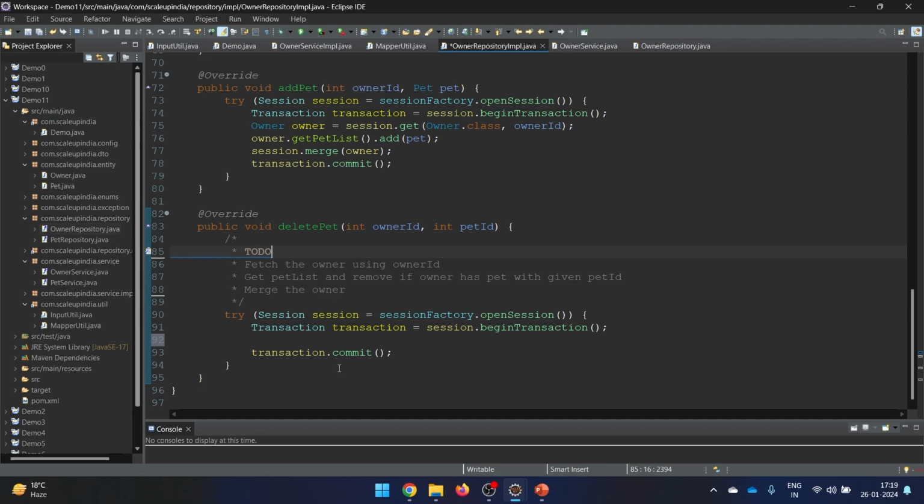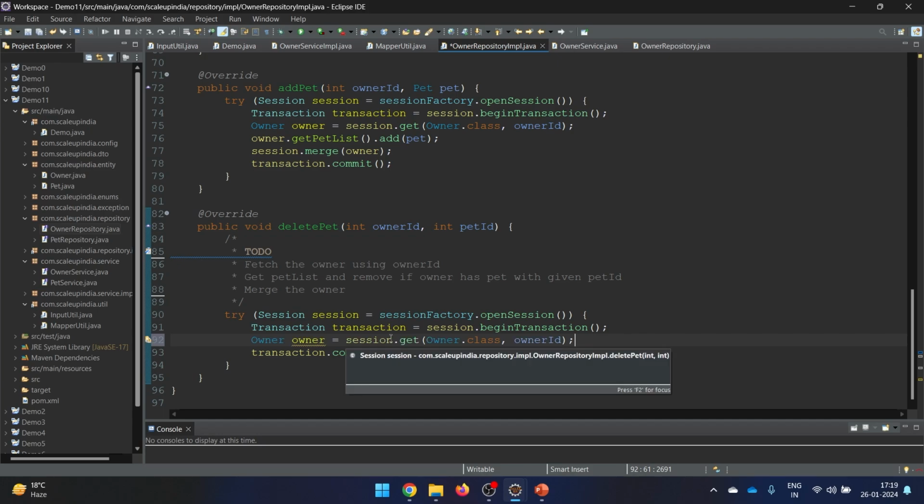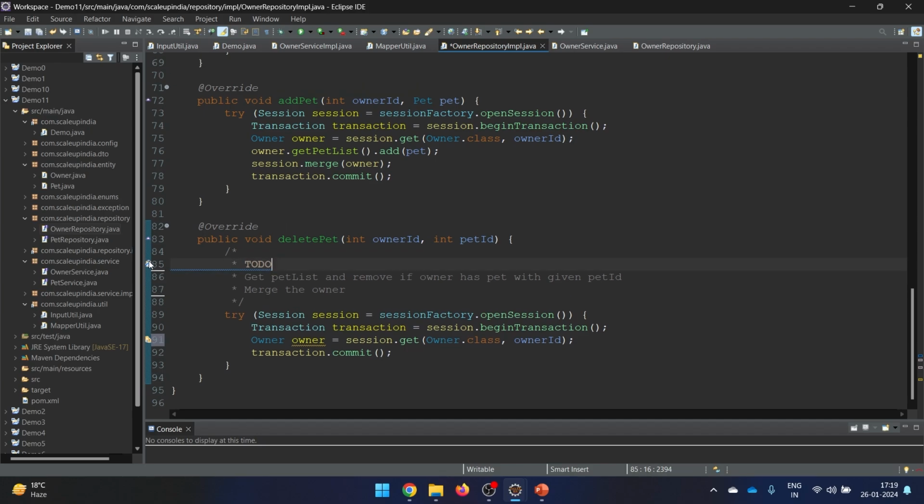So this we got. Now we will be fetching the owner first of all. So we fetched the owner here first of all. Now after fetching the owner, the next and the last part which we need to do is we will be getting the pet list here. This way we can get the pet list from this particular owner, and then we need to remove it. We just need to remove it from this particular pet list only.